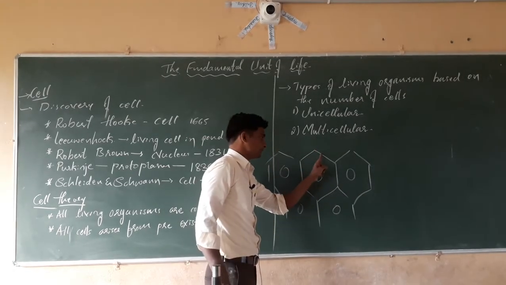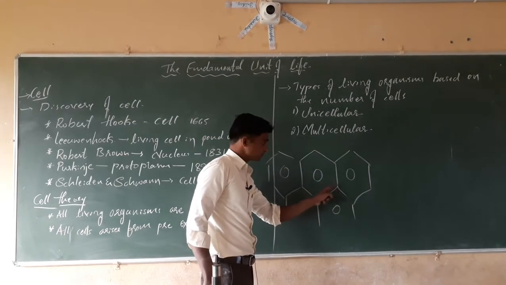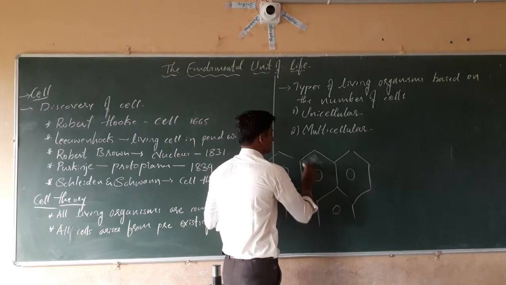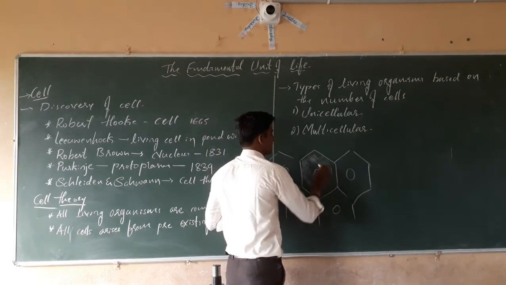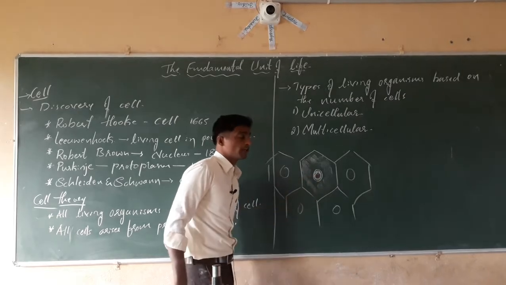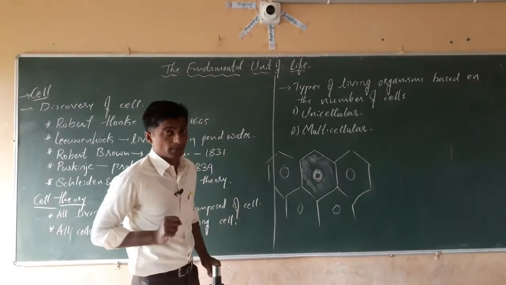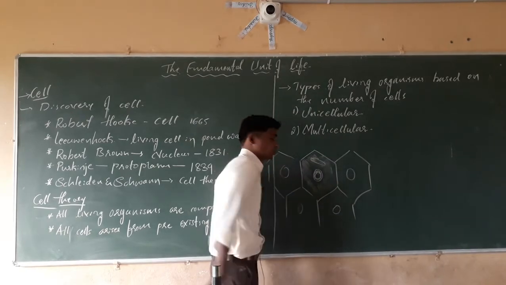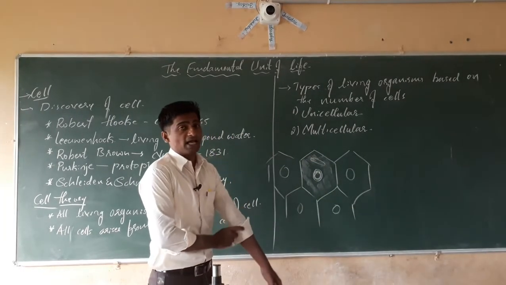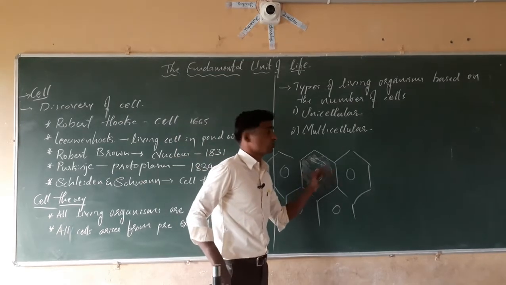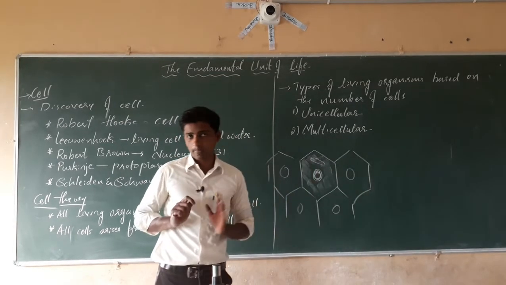The first one is the cell membrane, or cell wall in the case of plant cell. The next, cytoplasm. The next, the nucleus. Only three components we see through the compound microscope. If you want to see further the different cell organelles like mitochondria, ribosomes, lysosomes, endoplasmic reticulum and all, we have to use the electron microscope, isn't it?